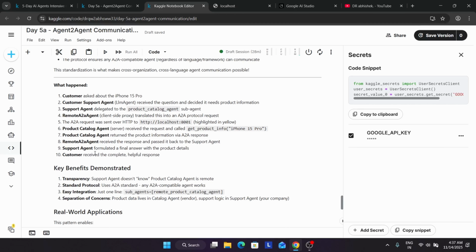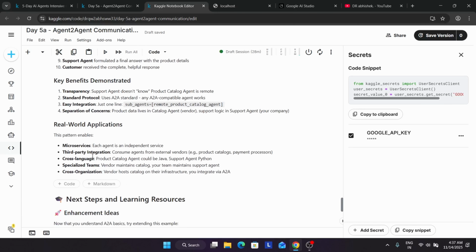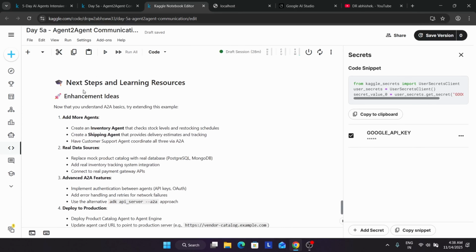So what are the key benefits of it? The support agent doesn't know the product catalog agent is remote, and it uses the standard protocol, so easy integration is there. This is how we build such applications. You can clearly see that in real-world applications, this pattern includes microservices, third-party integration, cross-language, specialized teams, and cross-organization. Next are the next steps and learning resources.